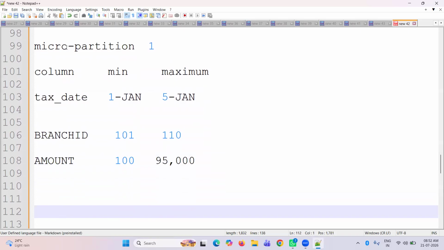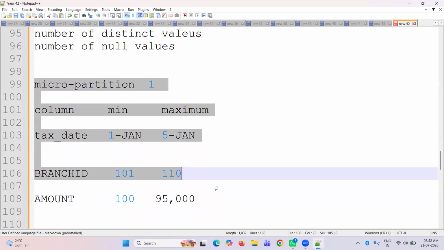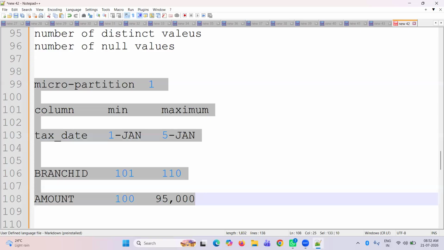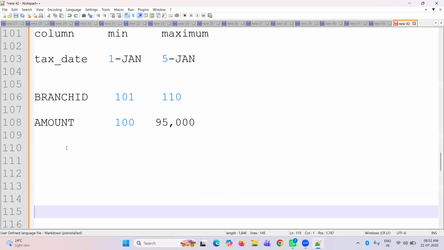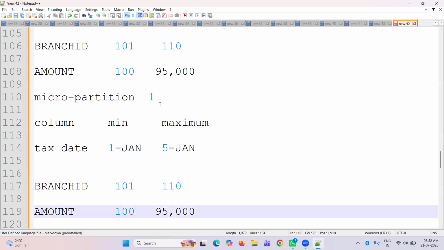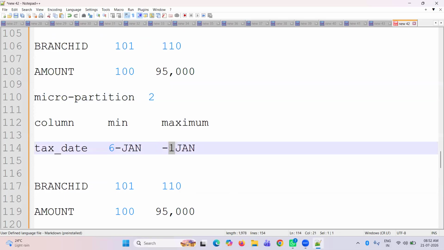Same way we have micro-partition 2. We have not created the account yet; tomorrow we're going to create the account after we revise. Think of this as partition 2. Here the transaction date is 6th Jan to 10th Jan.